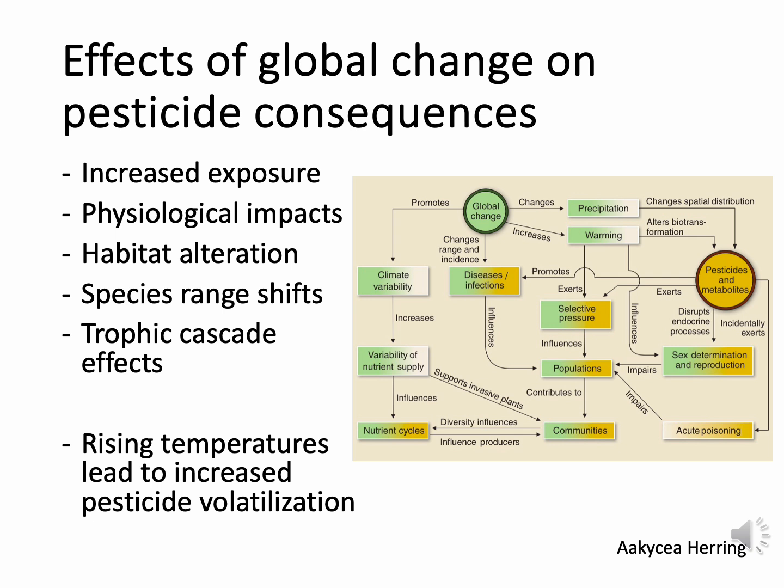And trophic cascade effects: pesticide exposure at one trophic level can disrupt the entire food web, with cascading effects on other species depending on their ecological interactions. And a specific example of how global change could increase unintended pesticide effects is the rising temperatures, which can lead to increased pesticide volatilization.